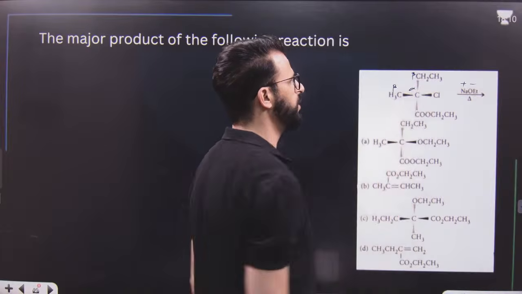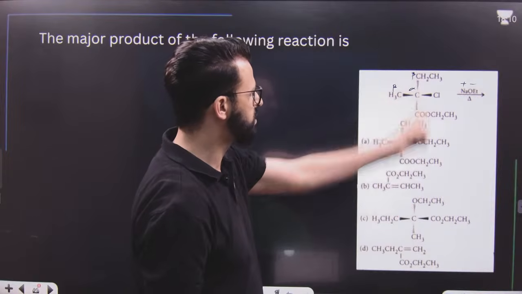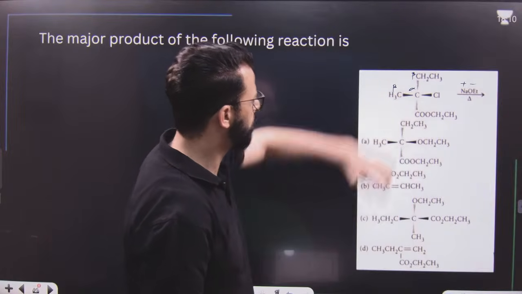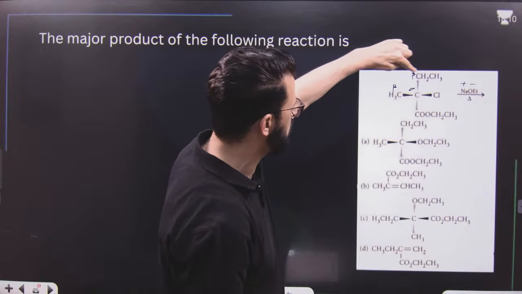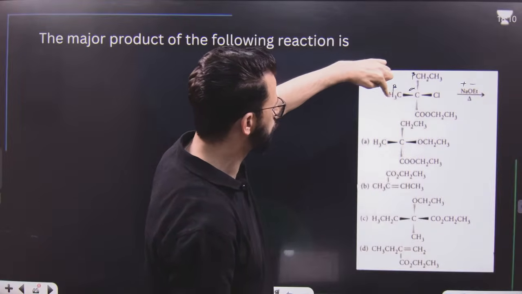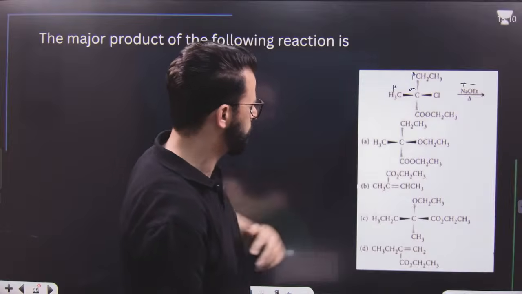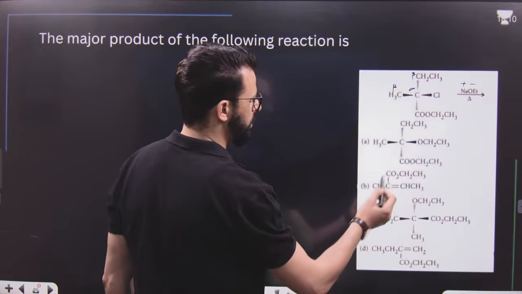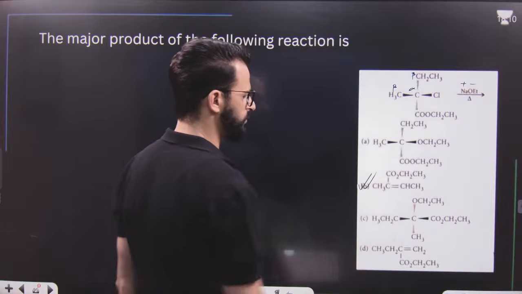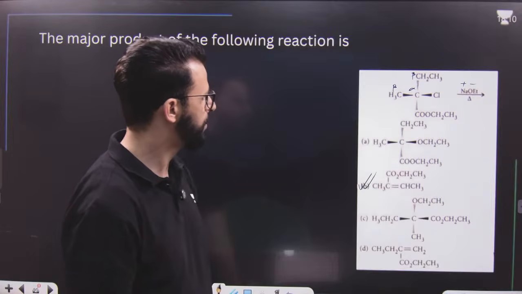This is rich. This is poor. Hofmann is this one, that is Zaitsev. So the Zaitsev product will be the major product. So the double bond should be between carbon and carbon. To one carbon there should be H and CH3, and to another there should be CH3 and this ester group. It should be like this.